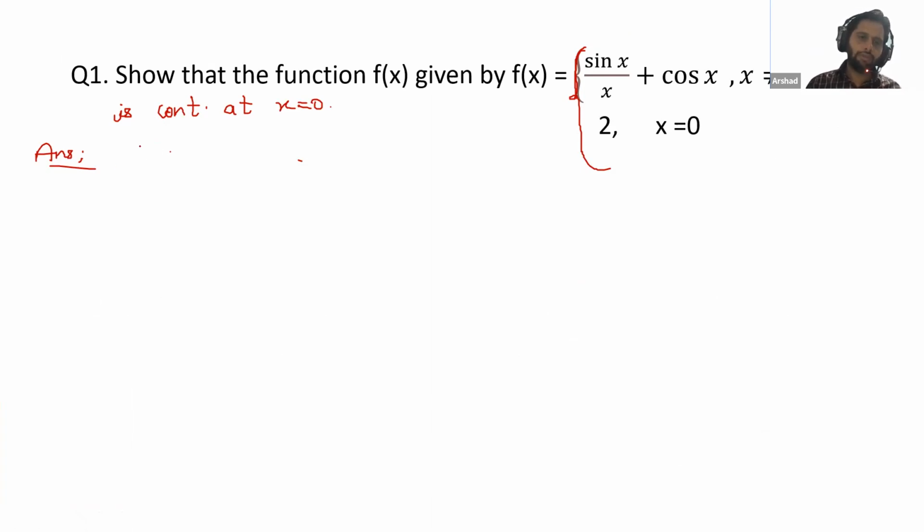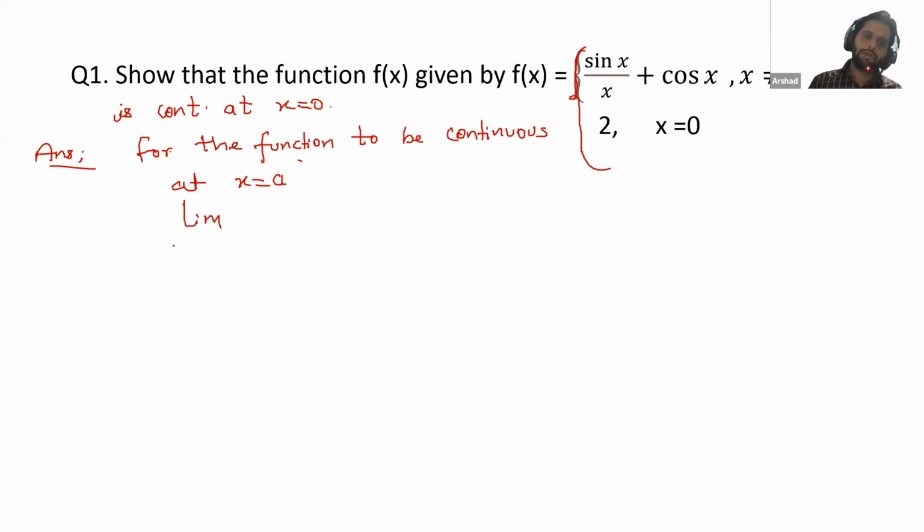For the function to be continuous at x equal to a, limit x tends to a, f(x) should be equal to fa. We have already discussed this condition: when we say that the function is continuous at any point, the limit should be equal to fa.